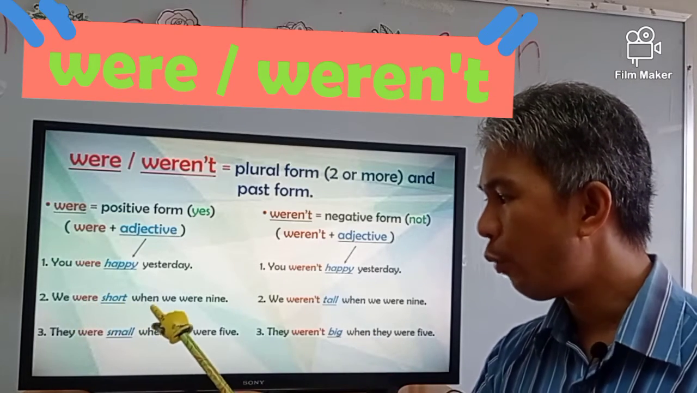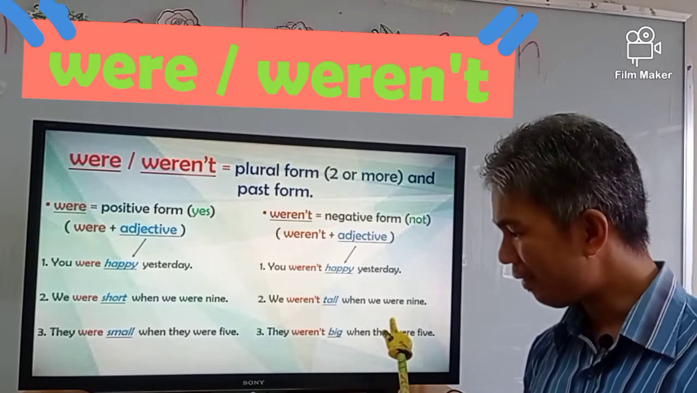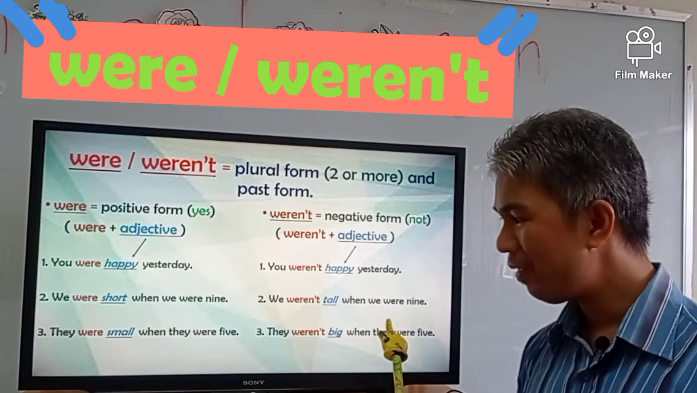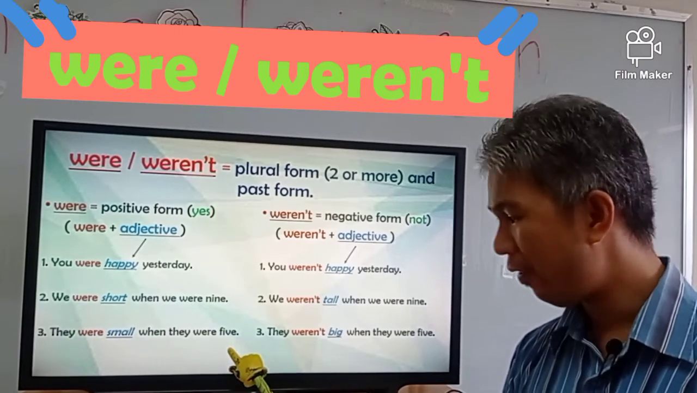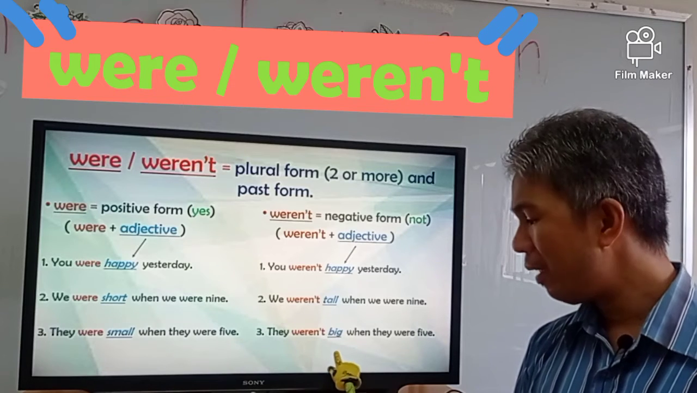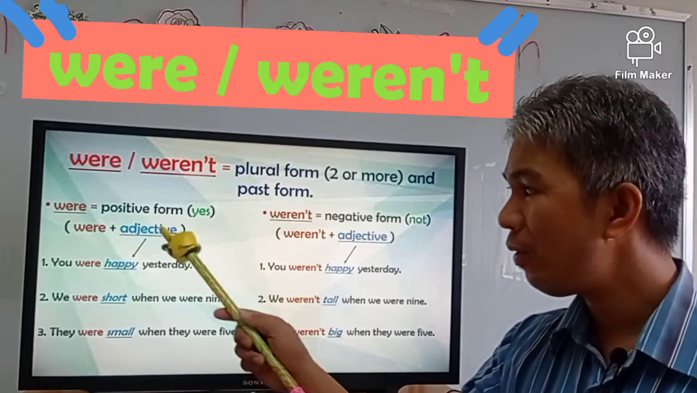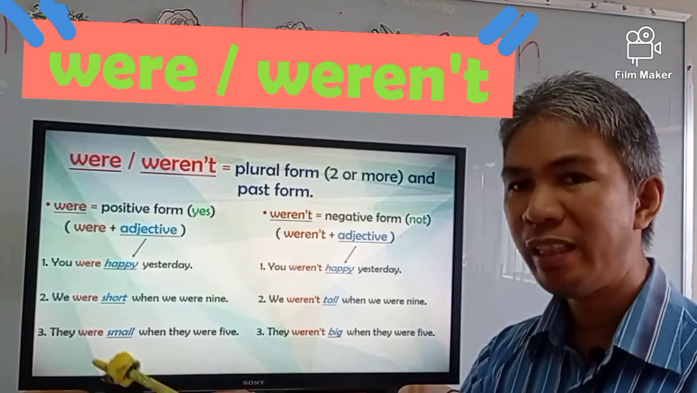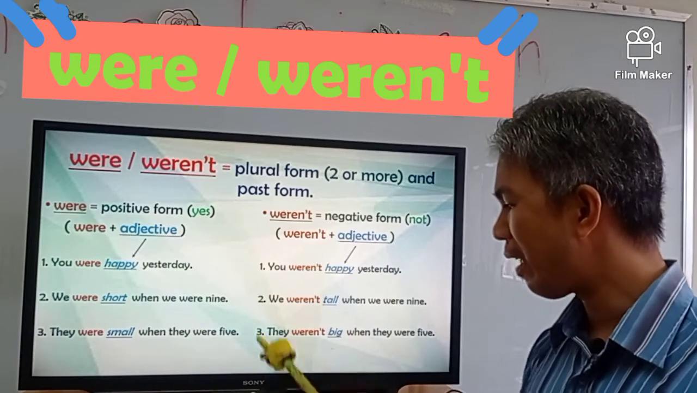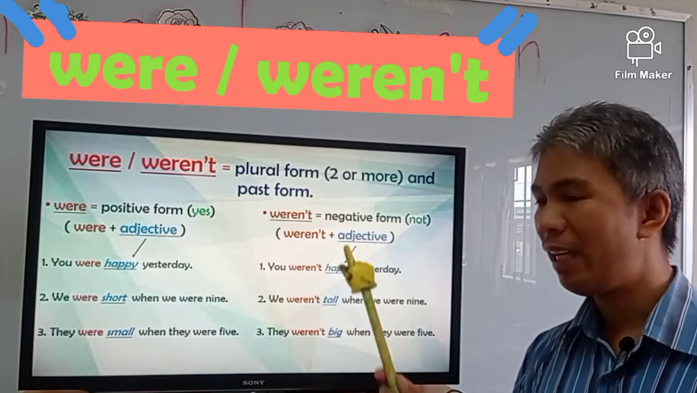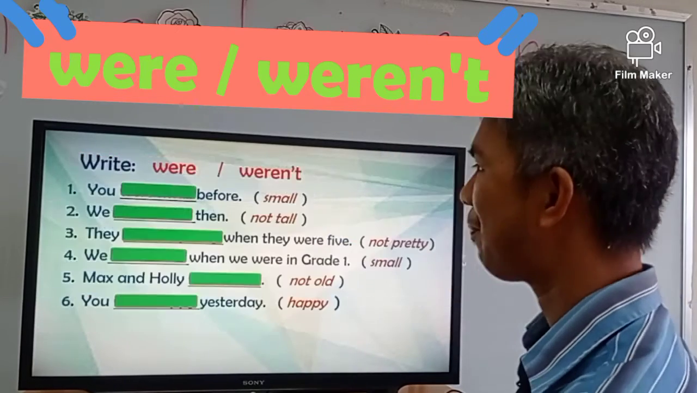We were short when we were 9. We weren't tall when we were 9. Can you follow? They were small when they were 5. They weren't big when they were 5. So these sentences are in positive form. These sentences are in negative form. We will do an activity.